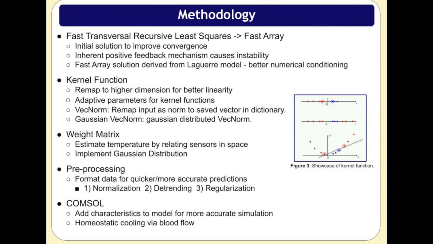We also recognize that kernel functions could be parameter sensitive, so we are also looking into automatically adapting parameters for kernel functions. Here, we try out two kernel functions, vector norm and Gaussian vector norm, which are the norm and its Gaussian distributed counterpart of the difference between input data and dictionary vectors. The dictionary consists of inputs for which the prediction deviates much from actual results. We add this input vector since it may show the necessity to increase the complexity of the algorithm.